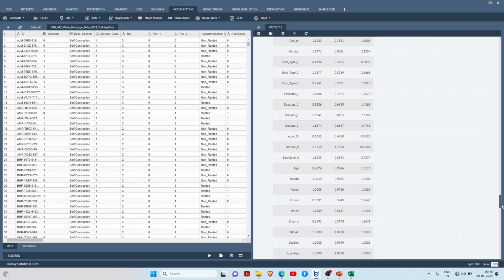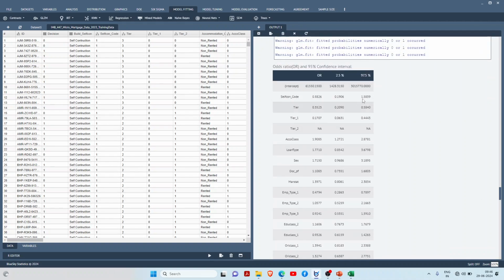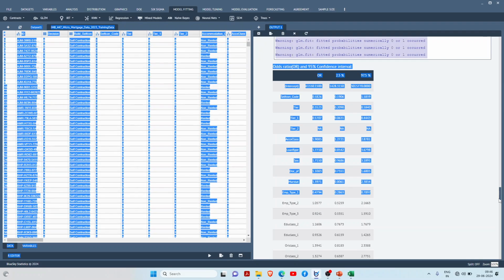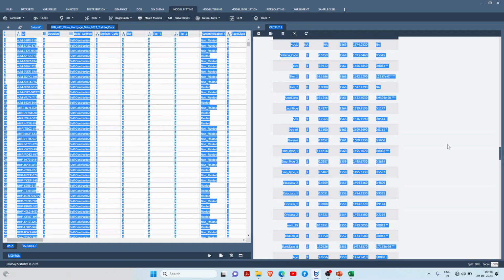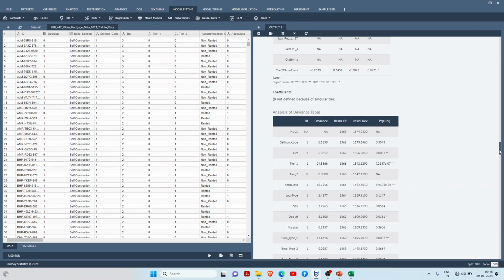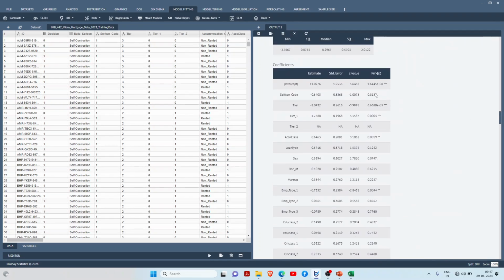Now I want the significant variables. Many of them are not significant. Here I am showing the p-values of all the variables. Yes, many of them are not significant because they are more than 0.05.